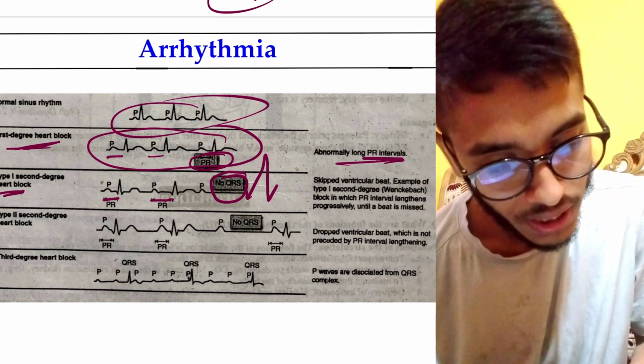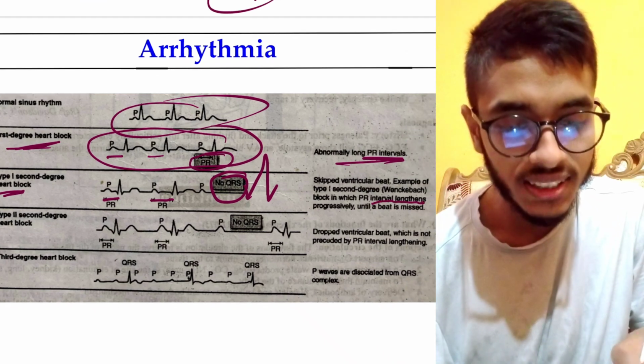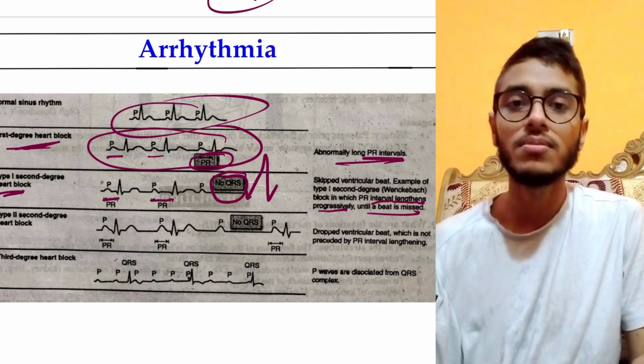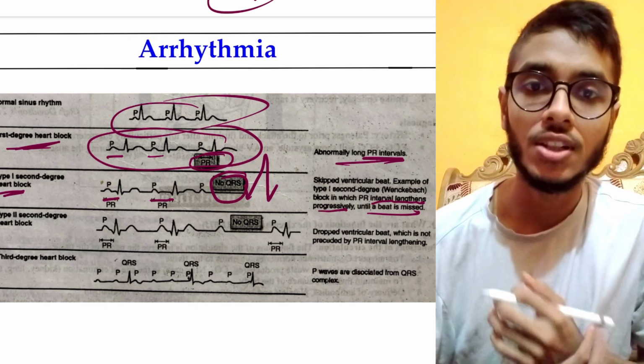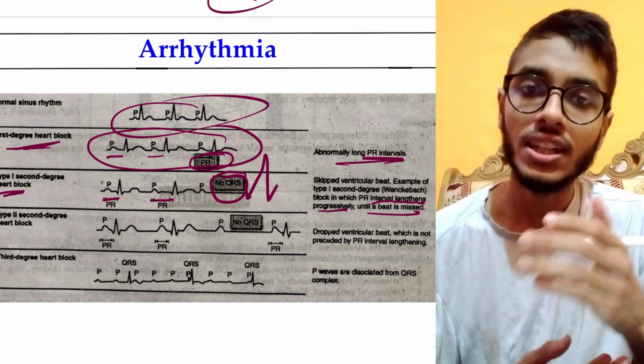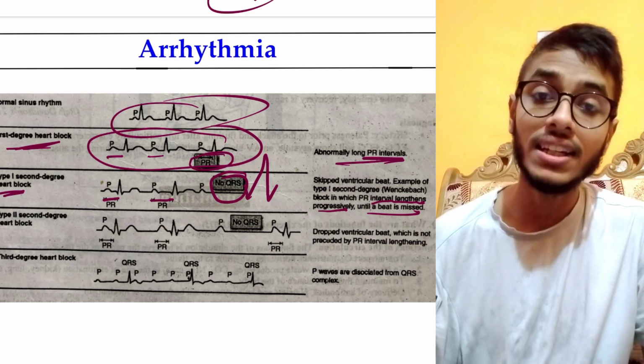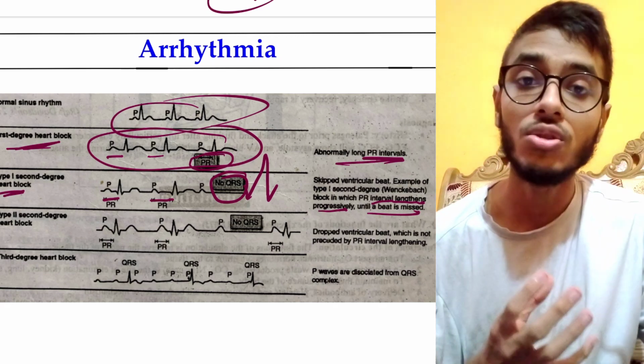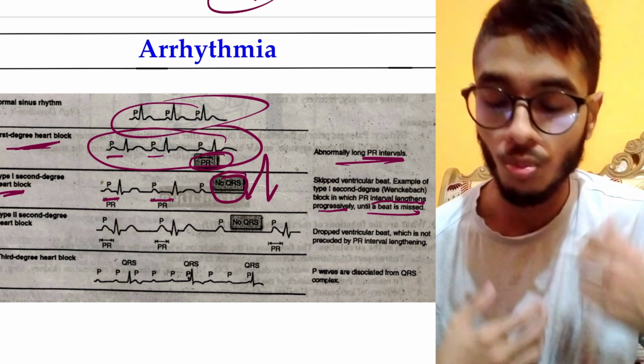So like this, the PR interval lengthens progressively until a beat is missed. A beat is missed means the QRST complex is missed. We know that the QRS complex indicates the ventricular depolarization phase.